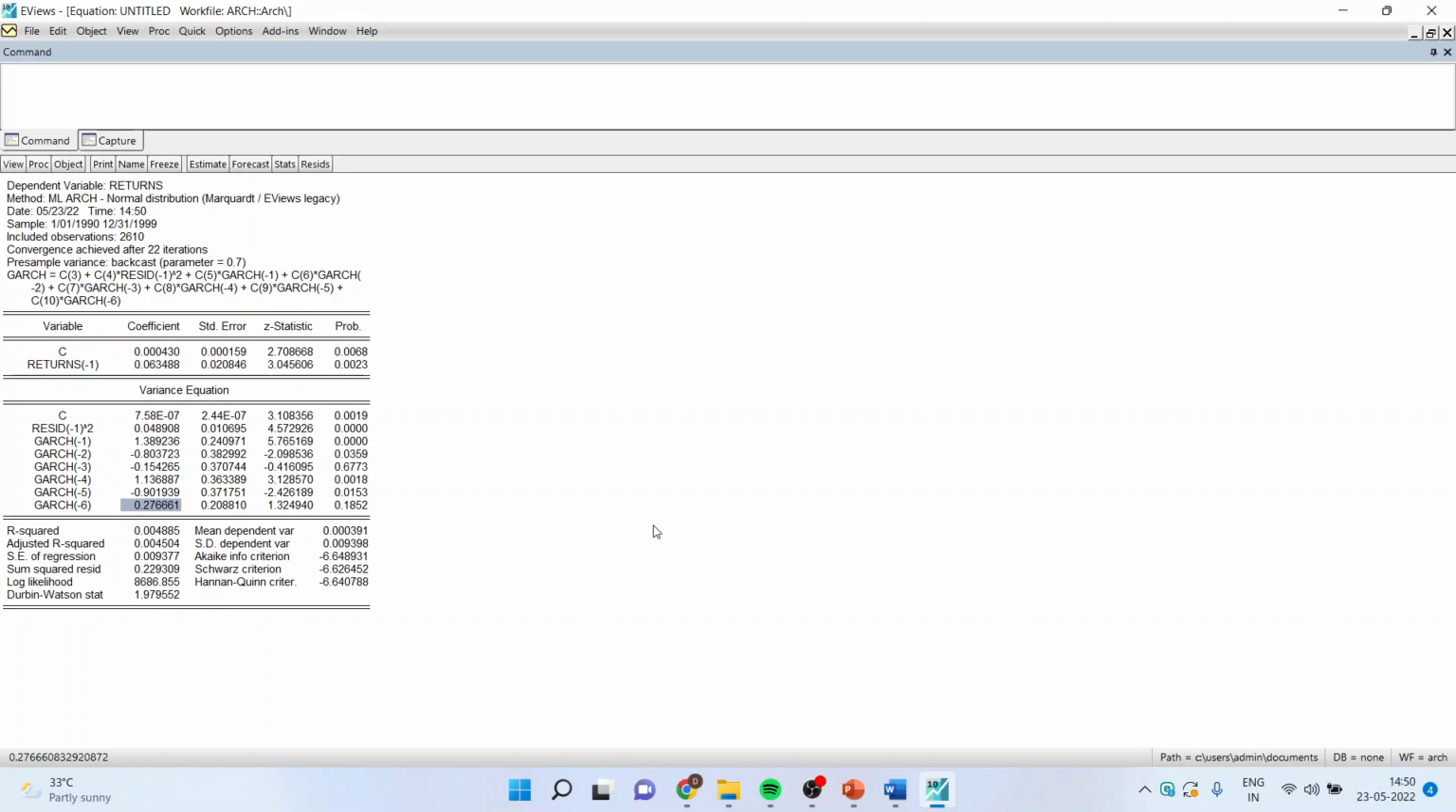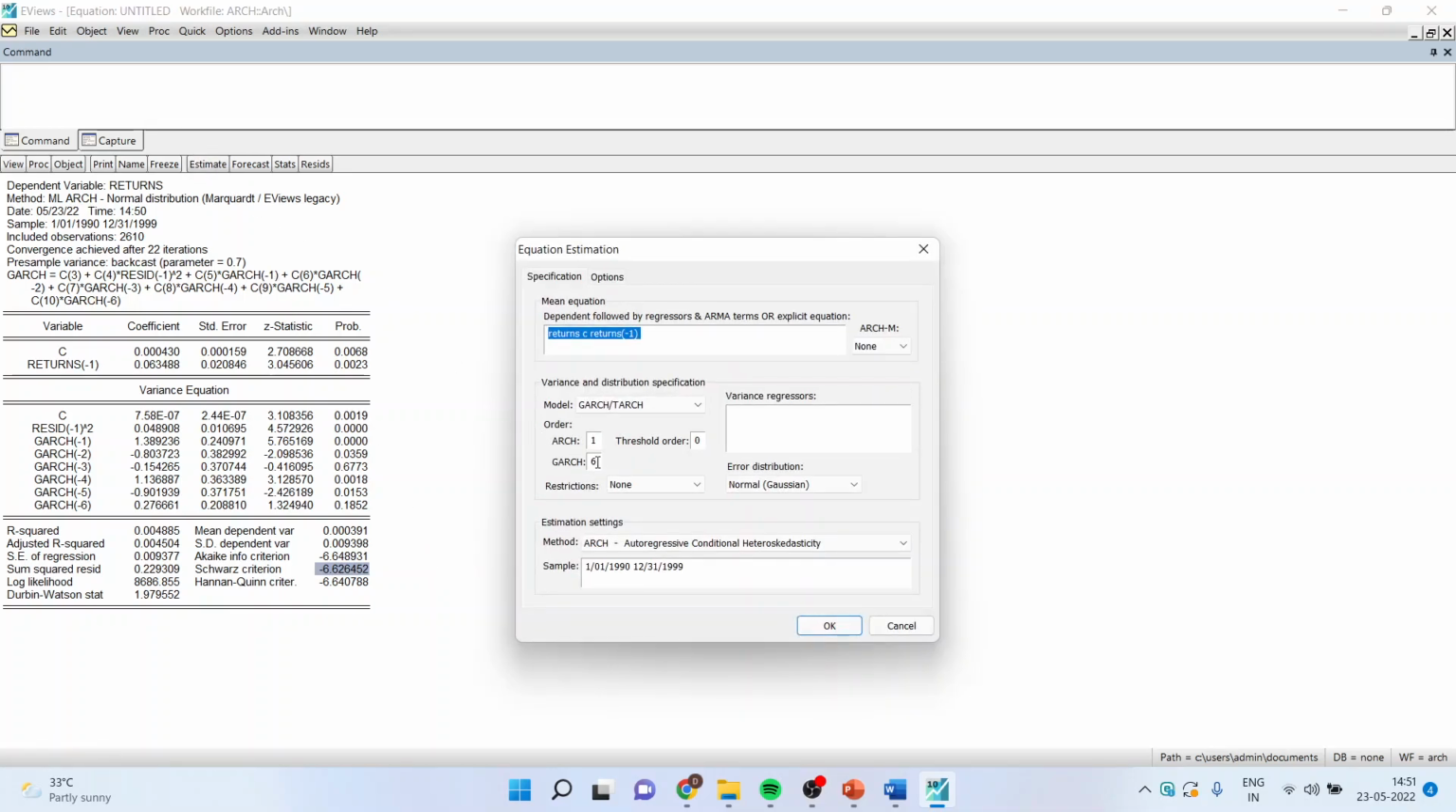Which model is better, ARCH or GARCH? Basically, we will have to draw a line. We want to include fewer variables in the model so that we get the parsimonious model instead of an over-parameterized model. In the comparison of two GARCH models, we will always compare the models on the basis of the Akaike information criterion and the Schwarz criterion. Again, we will come back to our base model, that is ARCH 1 and GARCH 1. Click OK.